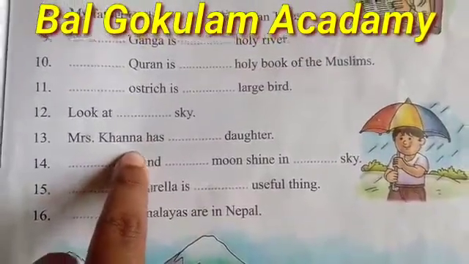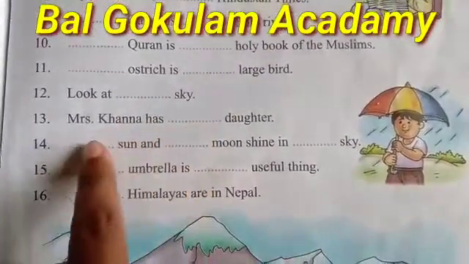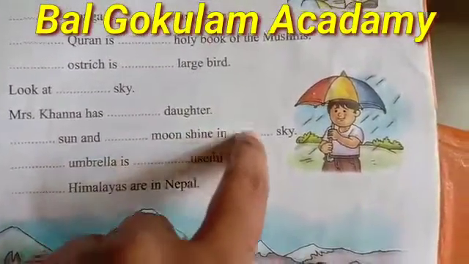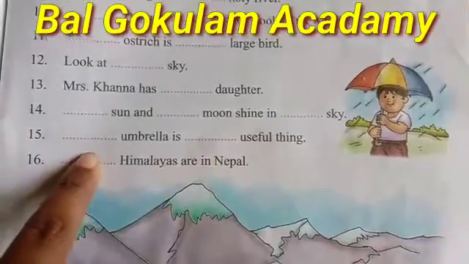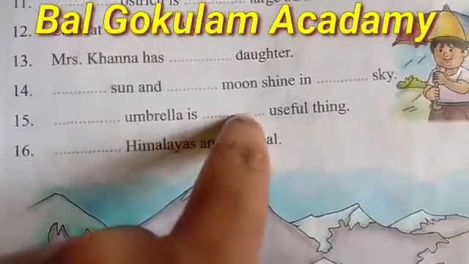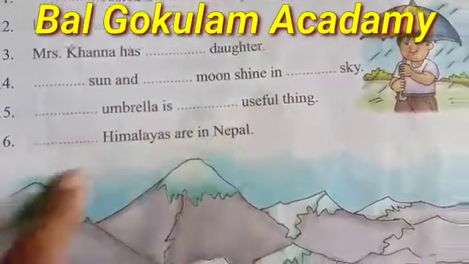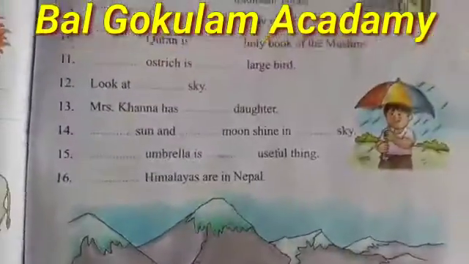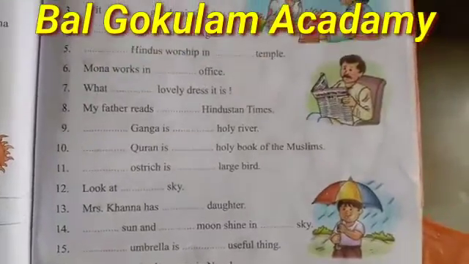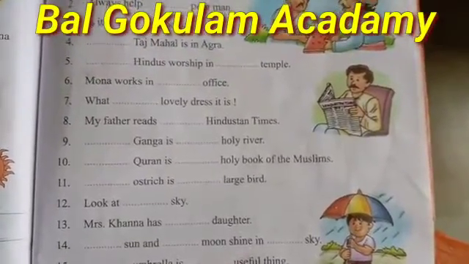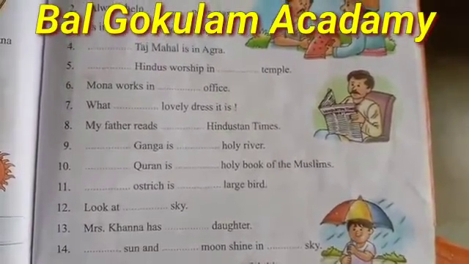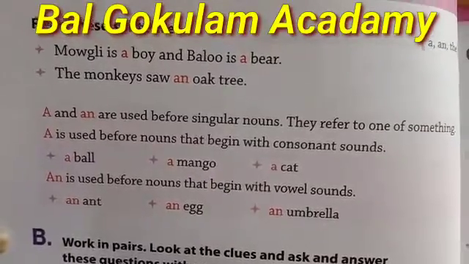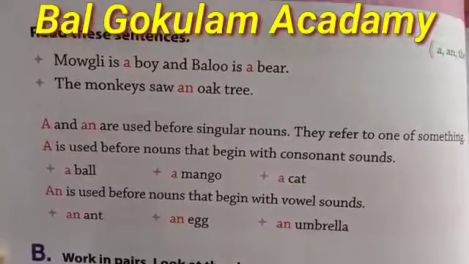Mr. Khanna has a daughter. The sun and the moon shine in the sky. An umbrella is a useful thing. The Himalayas are in Nepal. Students, you also write this question in your grammar notebook. Okay, students? Students, you open your English textbook and open the page number 6.